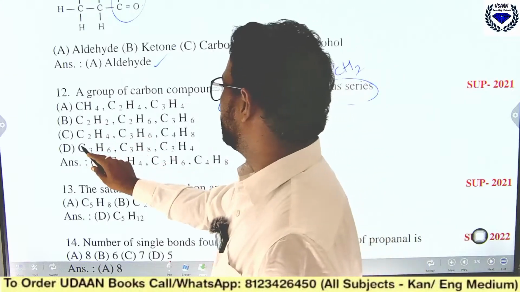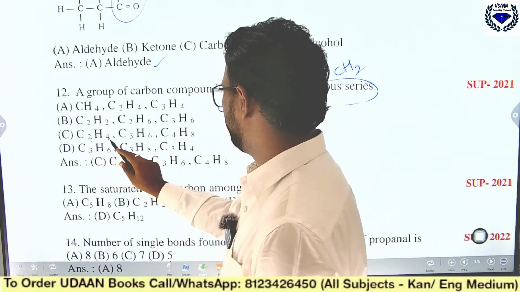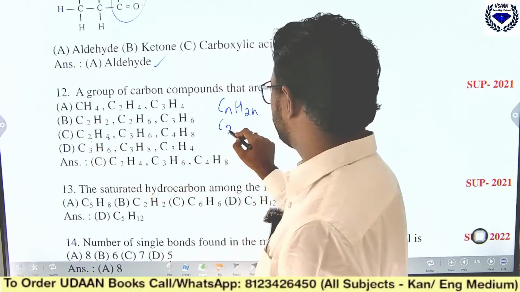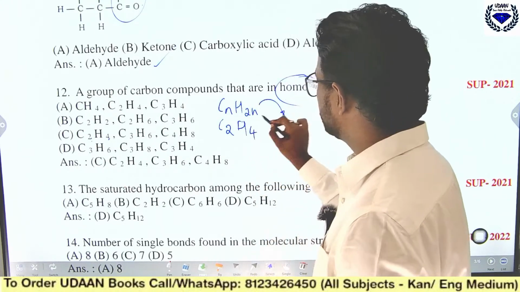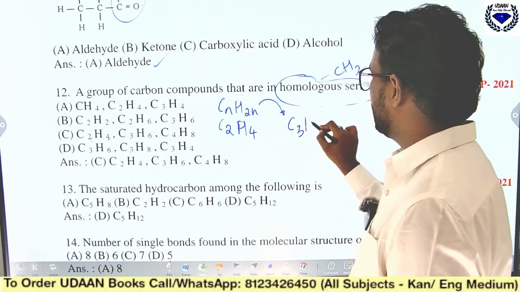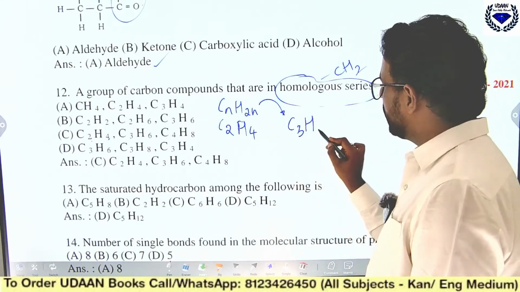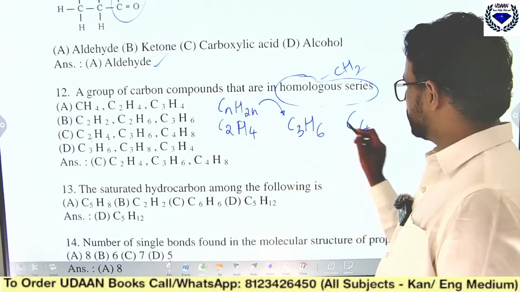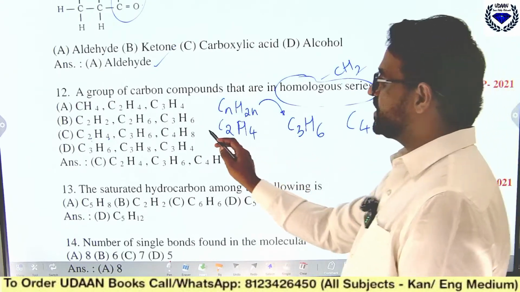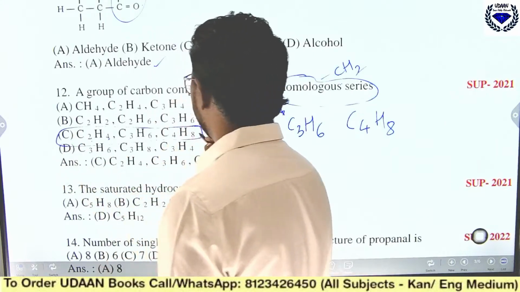You just put here CnH2n, if you put C2, 2 2s are 4. Similarly, for this formula, you put 3 C, so 2 3s are 6. You put 4, so 4 2s are 8 H. So option C will give you the right answer in this case.